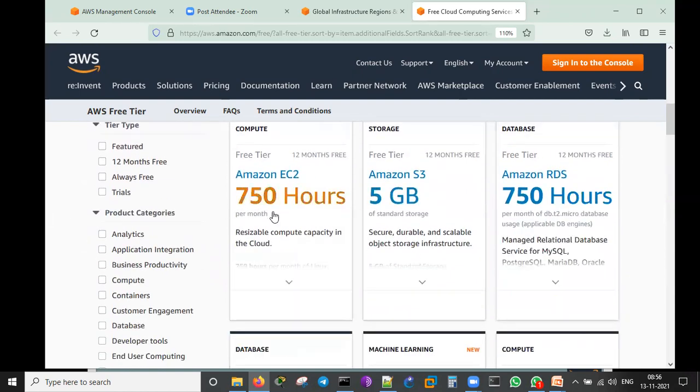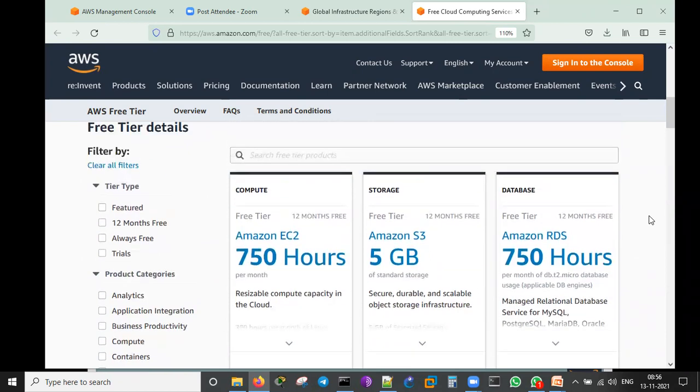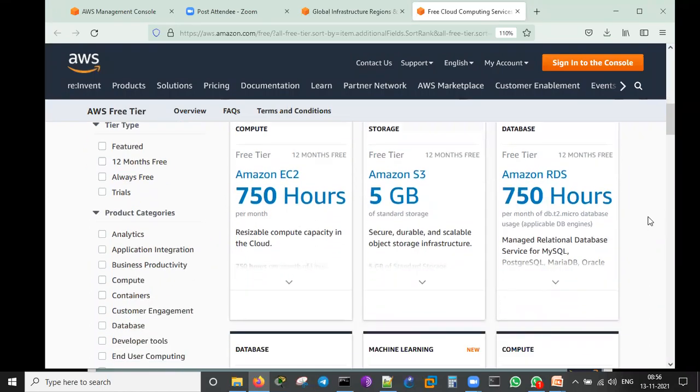Compute, we can have 750 hours. If you convert 750 hours to days, it comes to about 30 days, which means one server can run continuously for one month without stopping. If you run that same server with an application on the 31st day, billing starts. So what do we do? We terminate that server and create a new server. Again, 30 days will go. Like that.